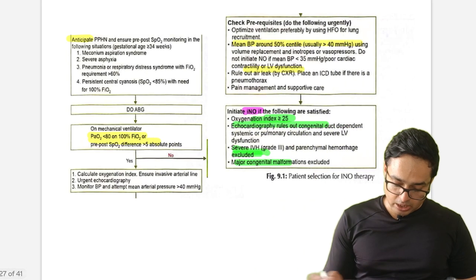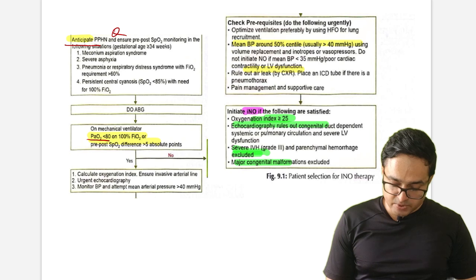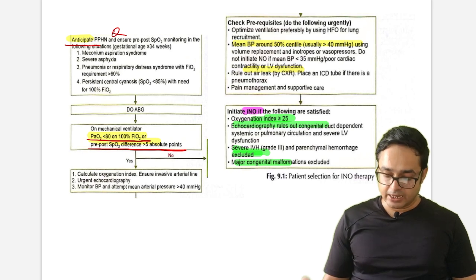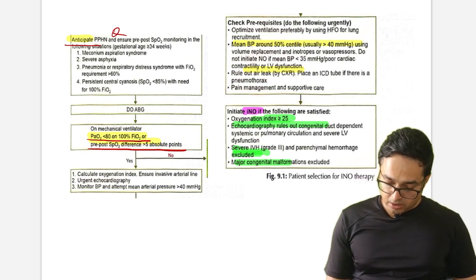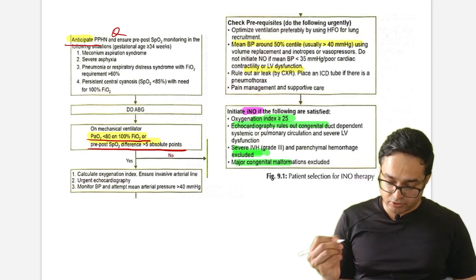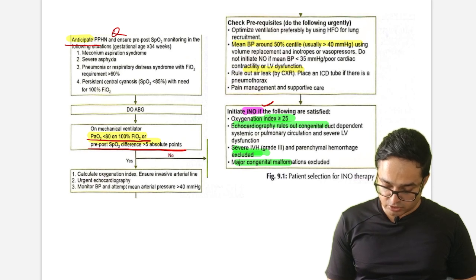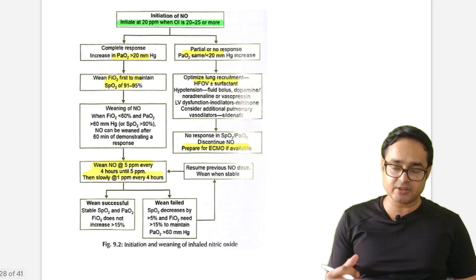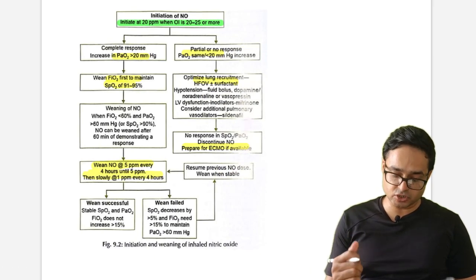Okay, so again management, I'm highlighting the important things. Anticipate PPHN, mechanical ventilator, PaO2 less than 80 on 100% FiO2 or pre-post SpO2 difference is more than 5 absolute points. So this is the mechanical ventilation criteria. Okay, INO. What is the INO requirement? Oxygenation index is more than 25. You have to rule out other congenital heart diseases. So this is the nitric oxide algorithm, which is important.